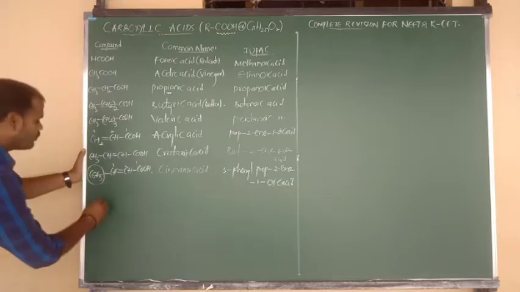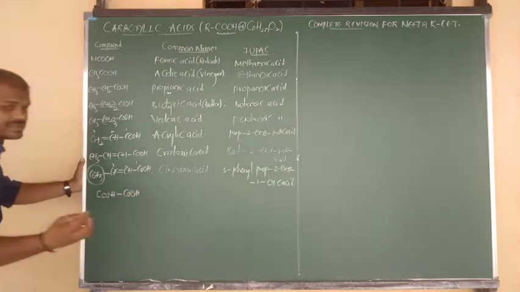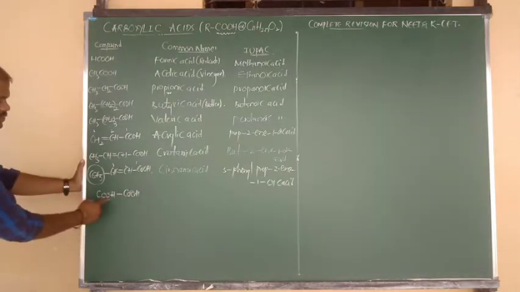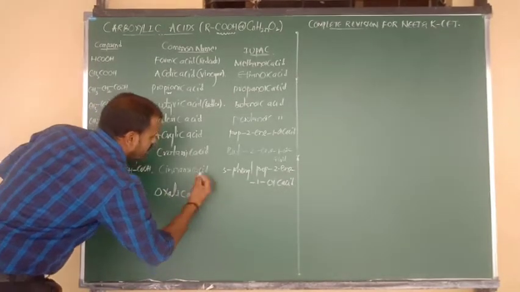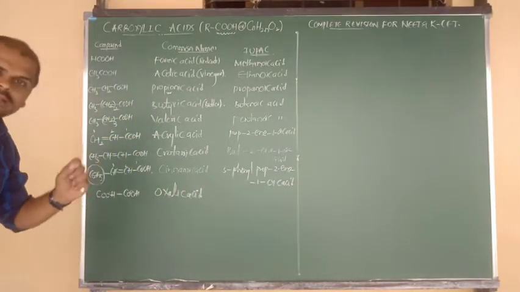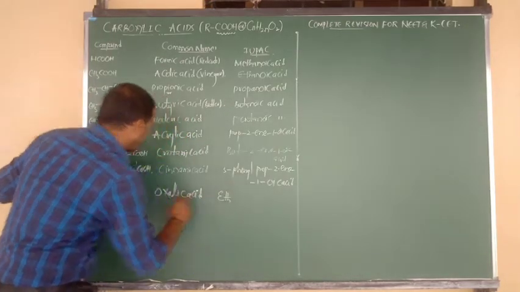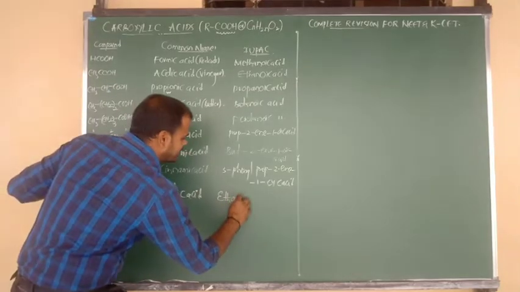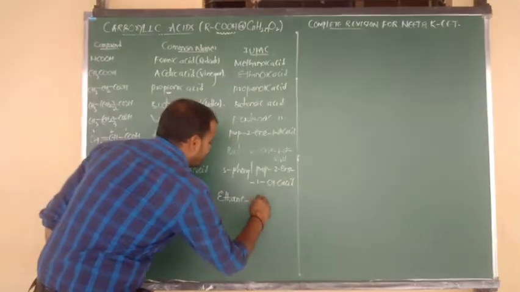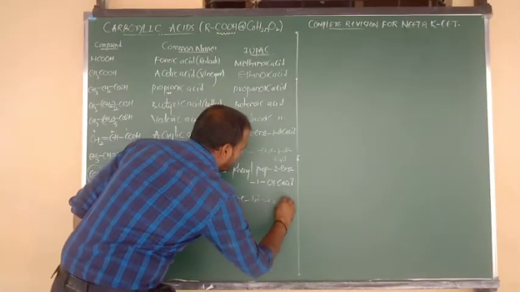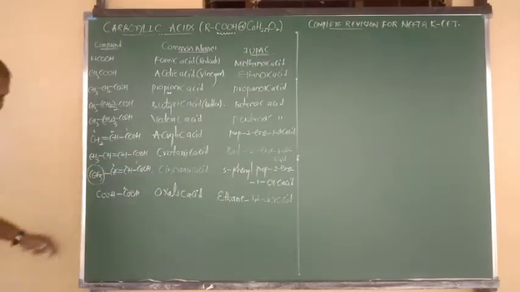Next, another category I am going to show you now. COOH bonded to COOH. You know this compound very well. H2C2O4. The common name is called oxalic acid. Try to say the IUPAC name of oxalic acid. 1 carbon, 2 carbon. Simply we can say eth. Between 2 carbons, single bond is there, simply we can say ane. 1 connected to oic acid, 2 connected to oic acid. So simply we can say 1, 2 dioic acid. Ethane-1,2-dioic acid.